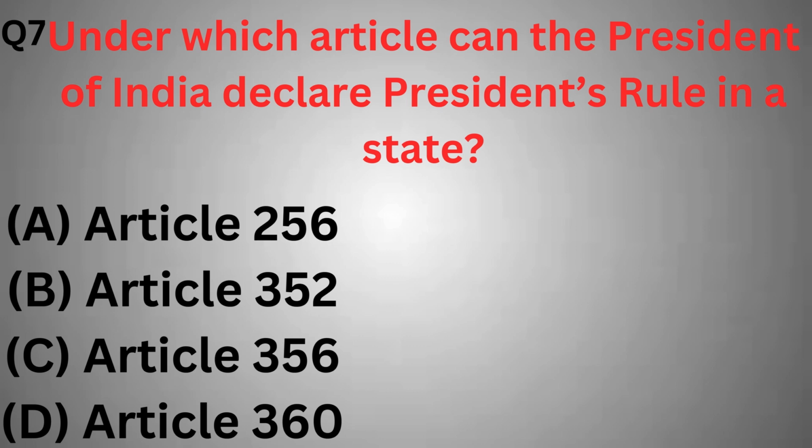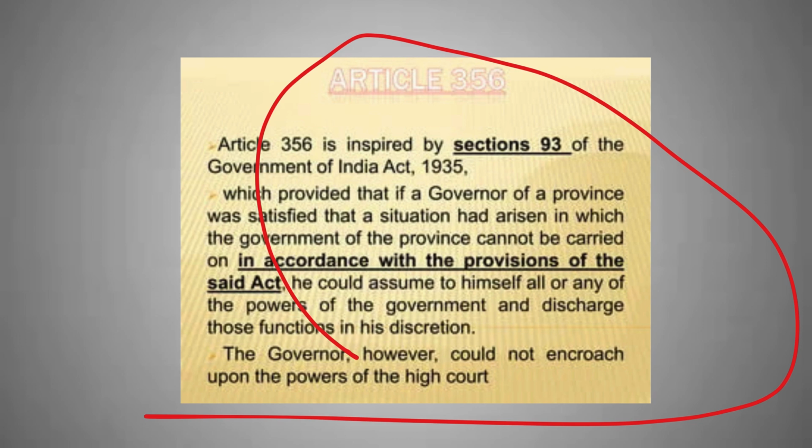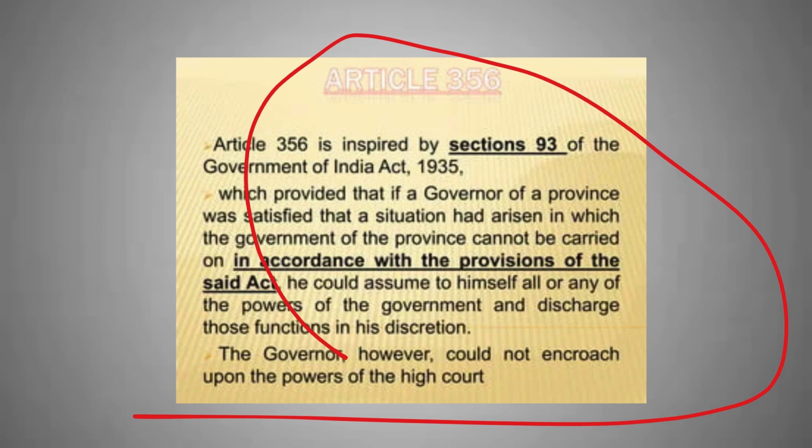Under which article can the President of India declare president rule in a state? Article 256, Article 352, Article 356 or Article 360? So the correct answer is option C, Article 356. President rule can be imposed in a state under Article 356 if the president, on receipt of a report from the governor, is satisfied that the governance in a state cannot be carried on in accordance with the Constitution.